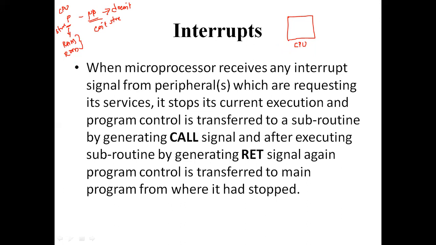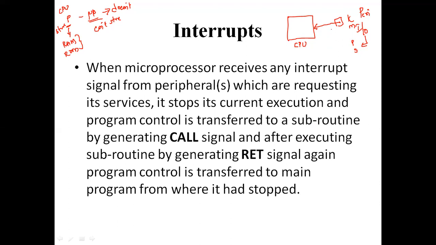Fine. So come back. So when microprocessor receives any interrupt signal from the peripheral, what are peripheral devices? Input and output devices, we call it as a peripheral devices, right? Input devices, nothing but keyboard, mouse are the input devices. What are output devices? That printer, speakers, all CD, hard disks, all comes under the output devices. Suppose if we pressed any key from the keyboard, what the thing we have to get? The microprocessor, what it is going to do?